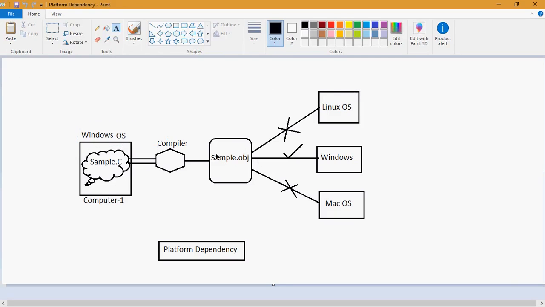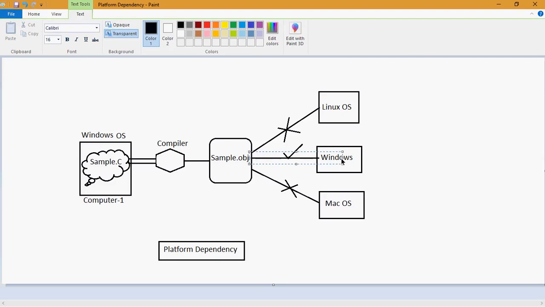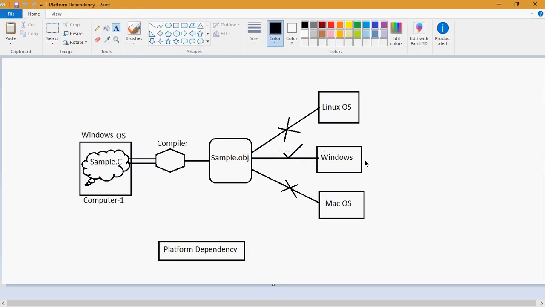But if this same object format file is executed again on the Windows operating system, then it can happily execute the object file. Without compiling the source code again, it directly executes, because I already wrote and compiled this source code in Windows, and I am executing the same object code in Windows only.